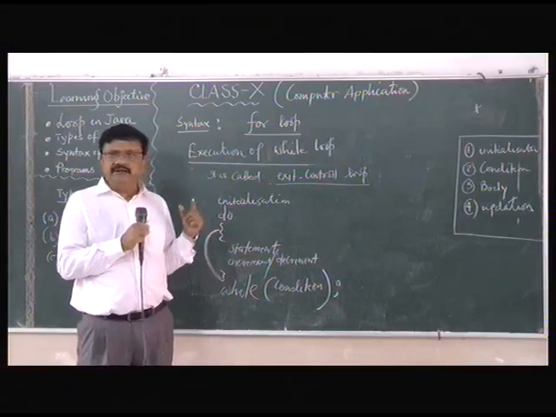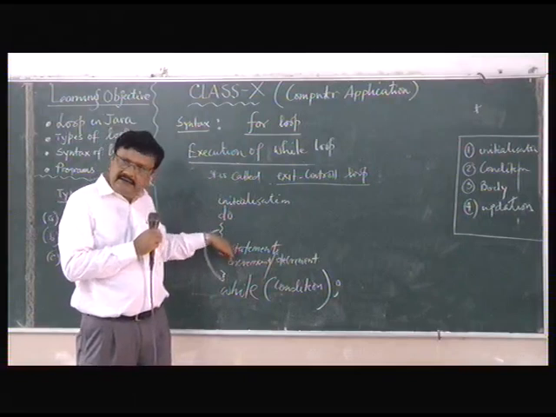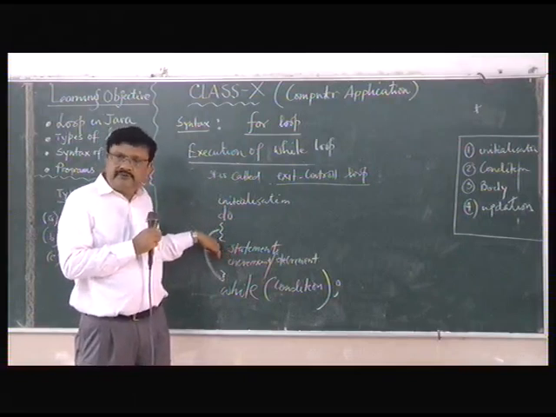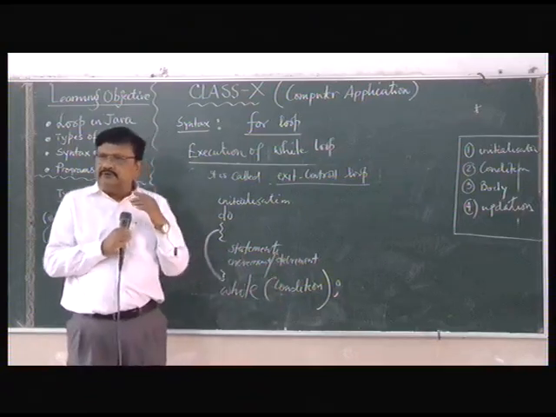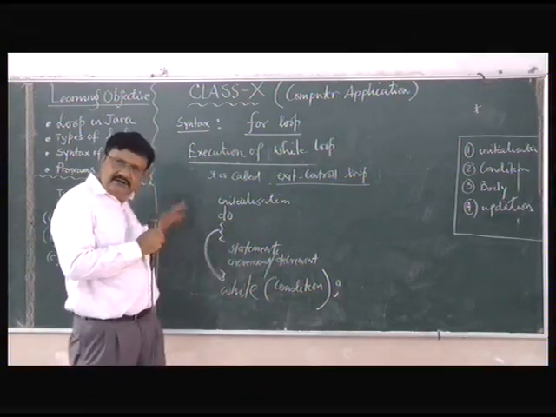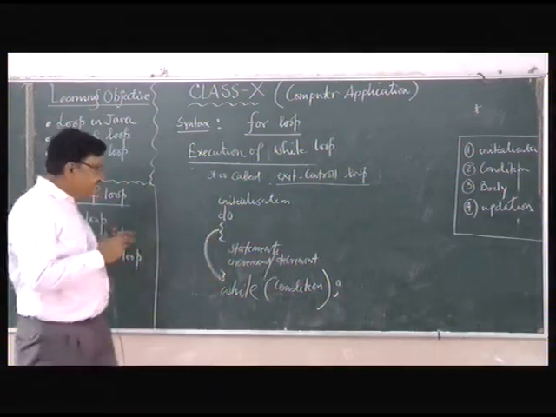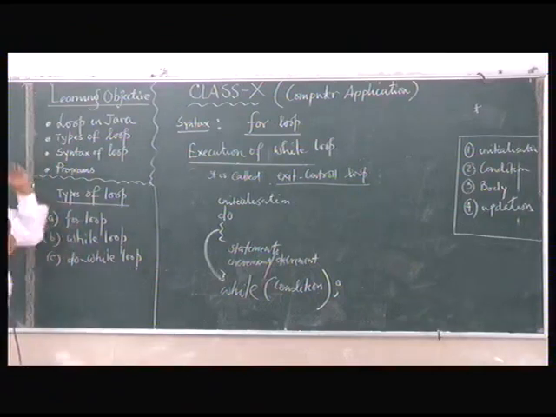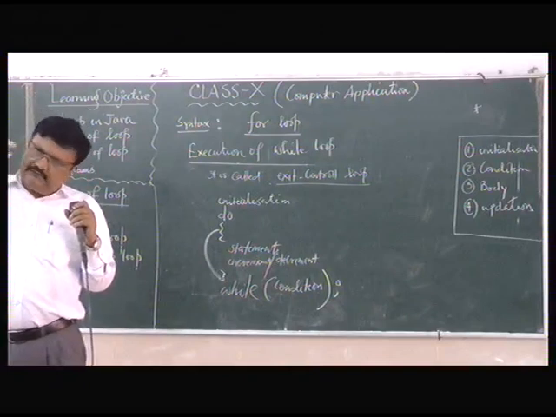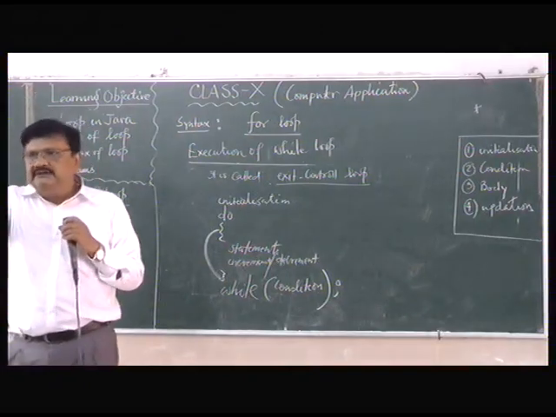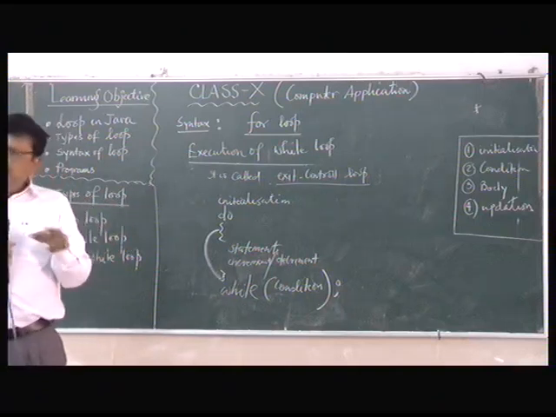That means what is the difference? At least one time the control goes inside the loop. Then it checks the condition. If it is false, then it comes out of the loop. If it is true, then again it goes and does the activities. Clear or not? But suppose the condition is false in the very first case in a while loop. Will it enter the loop? No. In the for loop, if the condition is false, will it enter the loop? It will never enter. It will be out of the loop.